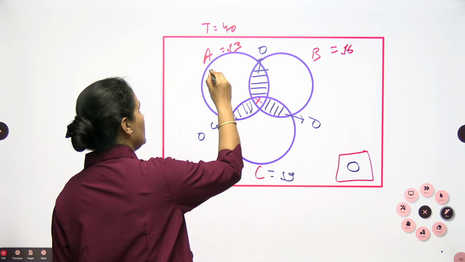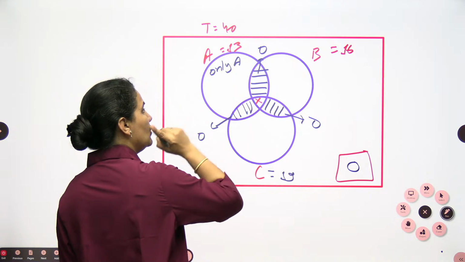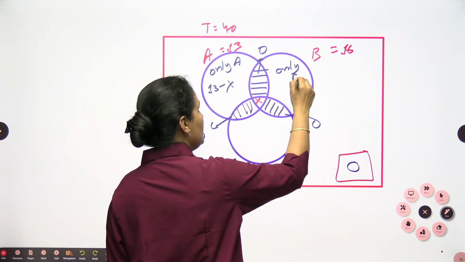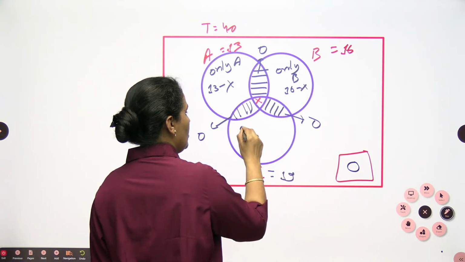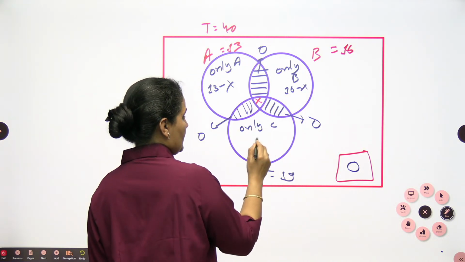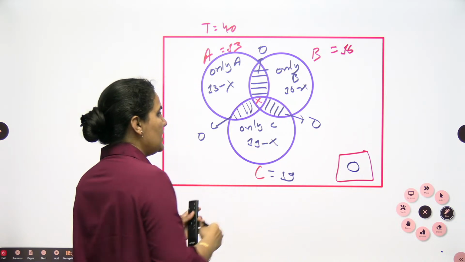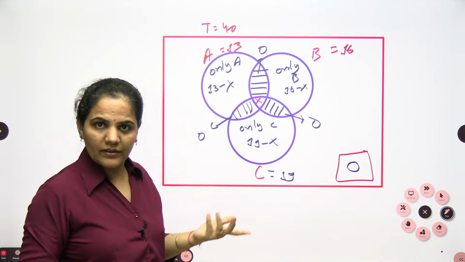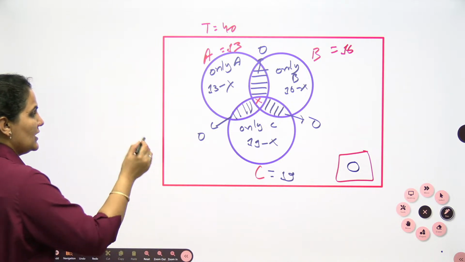So only A will be 13 minus X, only B will be 16 minus X, and only C will be 19 minus X, because these two regions are 0. You are looking for this value of X.